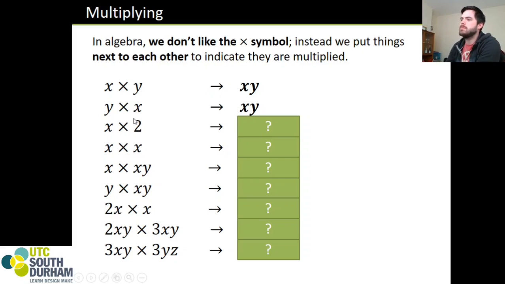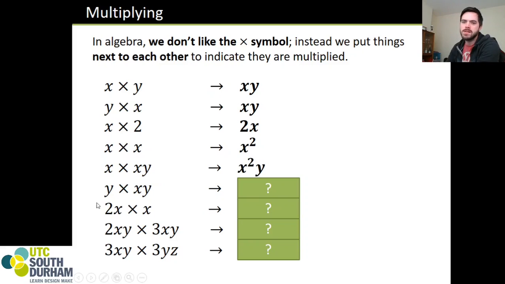We also put the numbers first if there is one there, so x times 2 will always become 2x. X times x, like 3 times 3 being 3 squared, 5 times 5 being 5 squared, x times x will give us x squared. If we were to put our finger over the y here, we would be looking at x times x, which we already know is x squared. So x times xy becomes x squared y. Similarly, y times xy becomes xy squared.